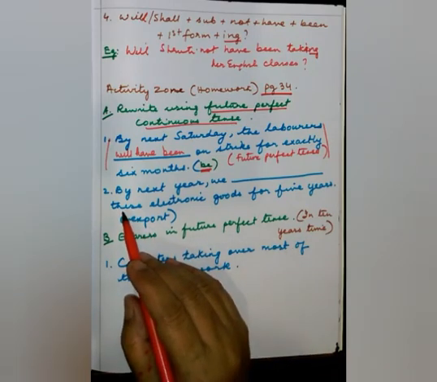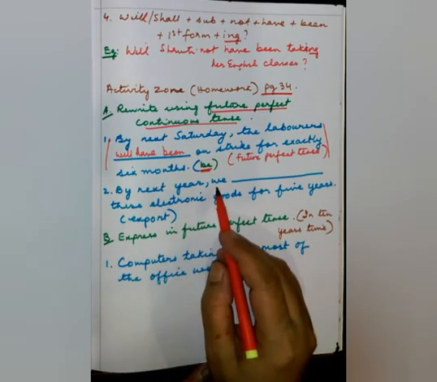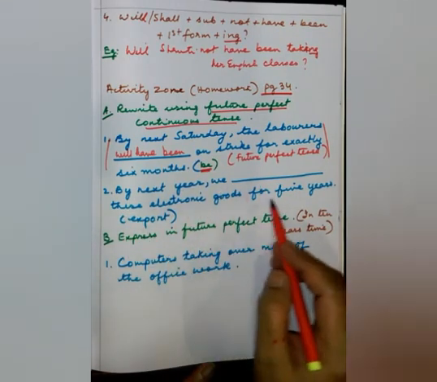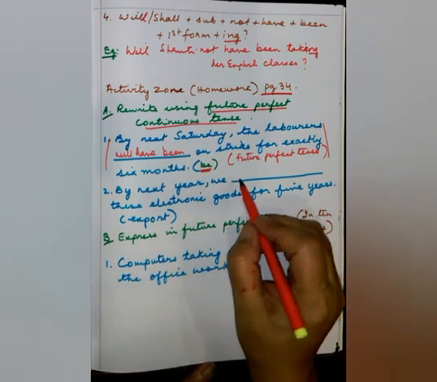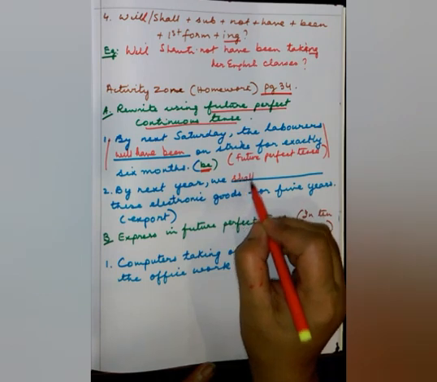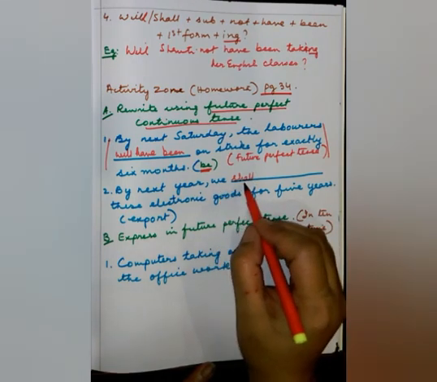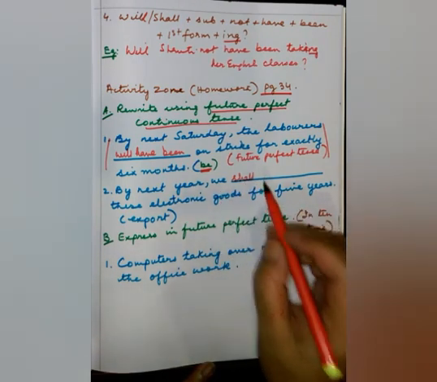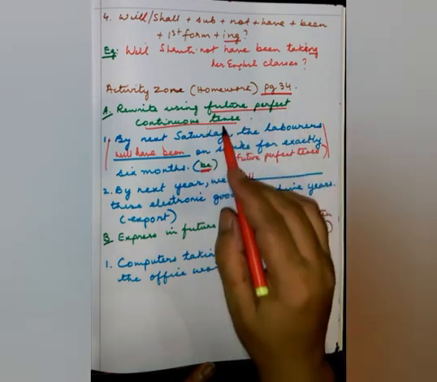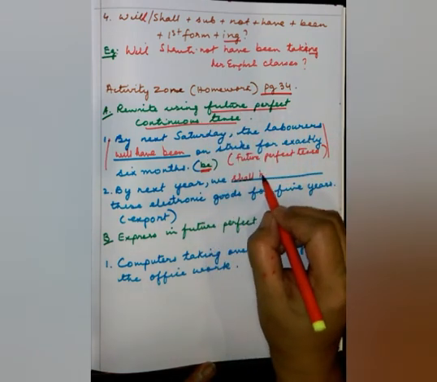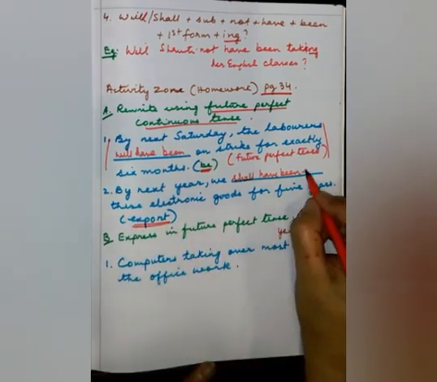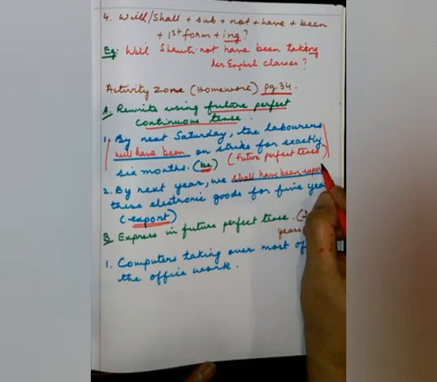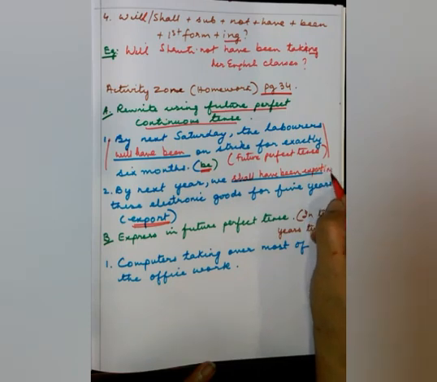But coming to the next one, number 2: by next year we dash these electronic goods for 5 years, export. So, by next year we shall, because it's first person, so we use shall, we shall follow the future perfect continuous tense formation. We shall have been, now take this word export plus ing, exporting.